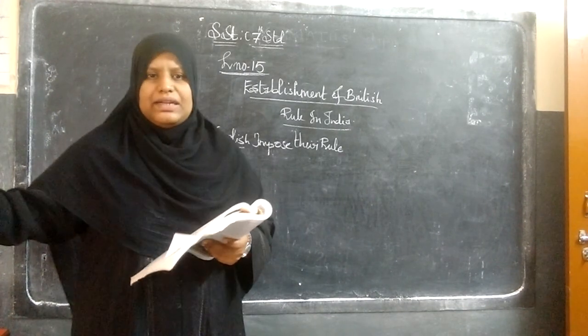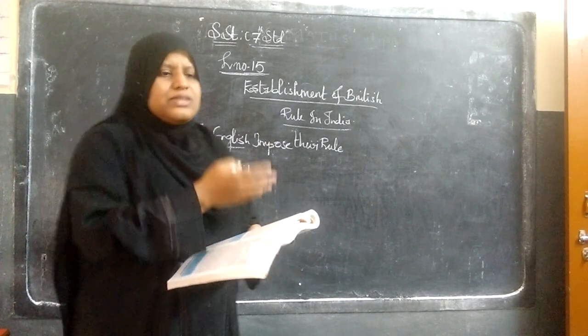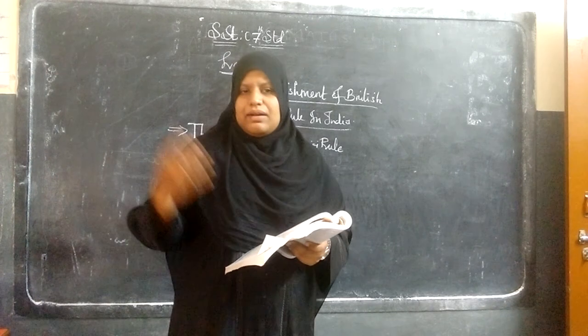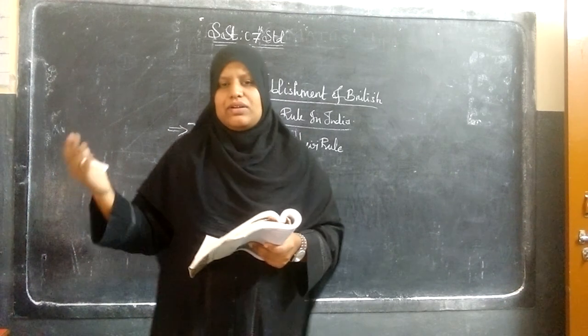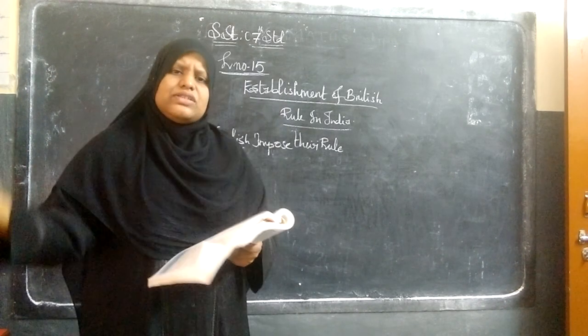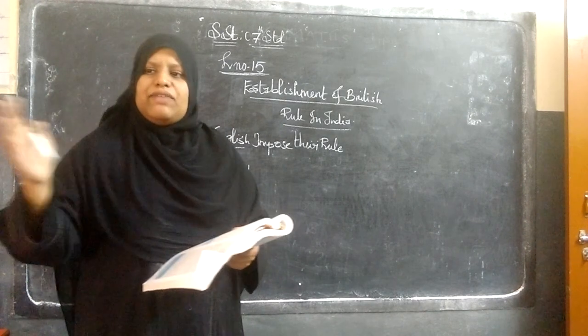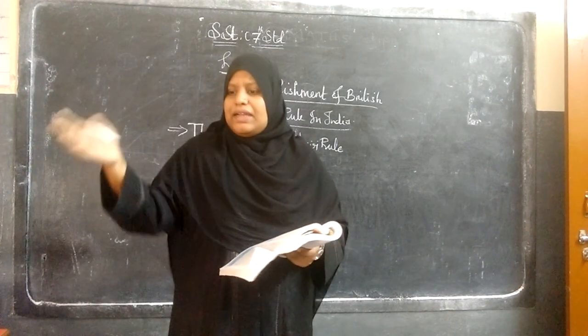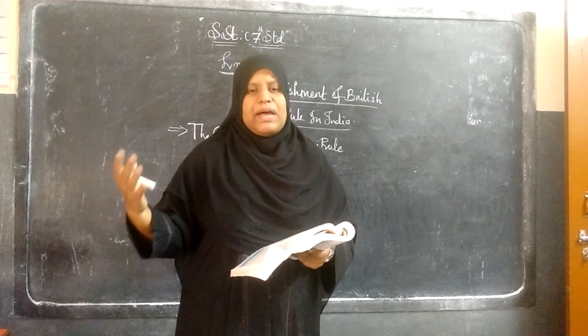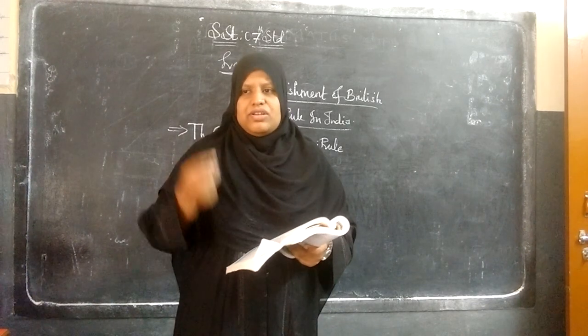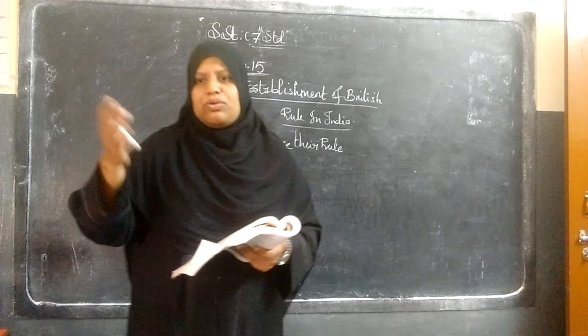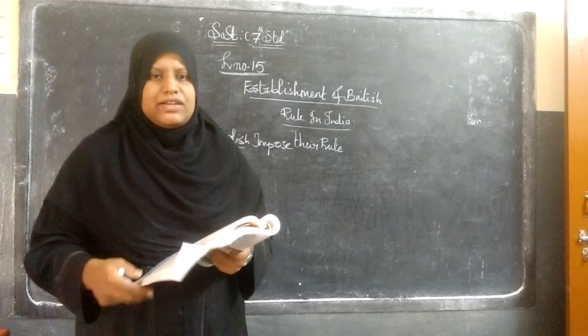By removing the rulers, kings, Rajas, subordinates and subedas, those areas and kingdoms would come under the Britishers, and they could rule without anyone's interference.